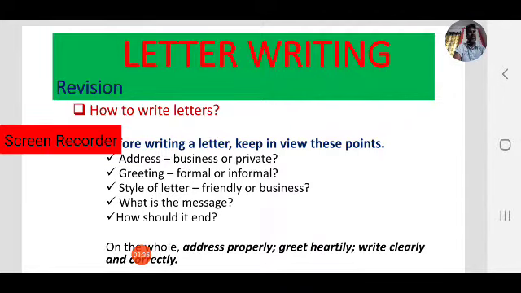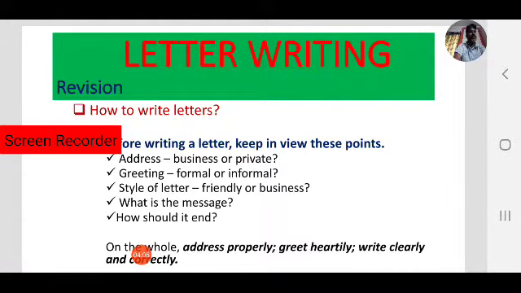Whether the greeting must be formal or informal, based on the letter, we always have to keep in mind how our greeting should be. Next, the style of the letter. Which language should be used, whether it is formal or informal, that is also based on whom you are going to address.